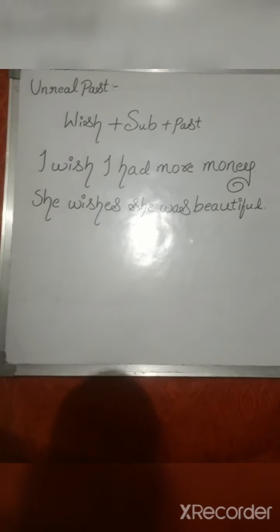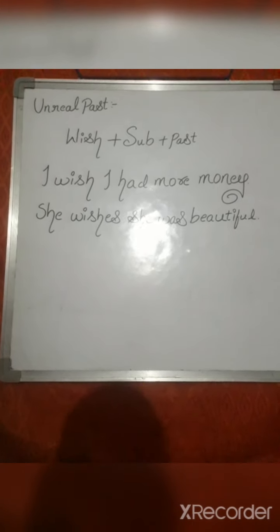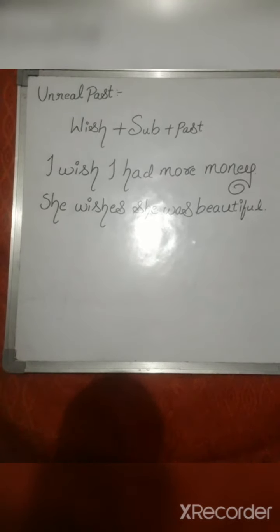So we use the structure wish plus subject plus past perfect. Example, I wish I had more money. She wishes she was beautiful, and we wish we could come to your party.